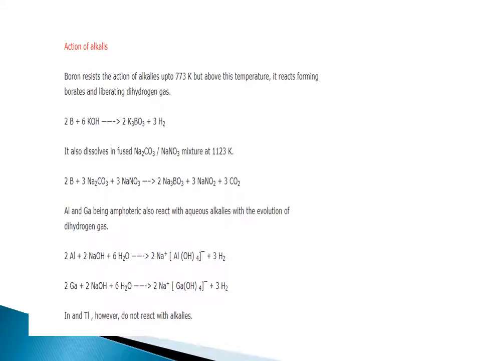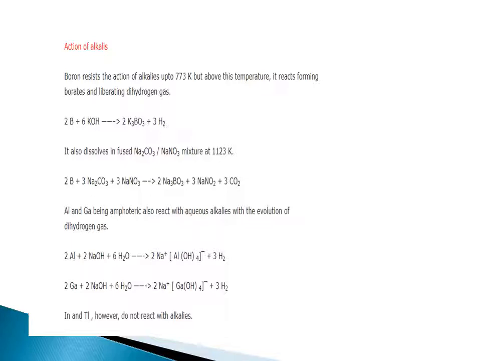Action of alkalis. Boron resists the action of alkalis up to 773 Kelvin, but above this temperature it reacts forming borates and liberating dihydrogen gas. Boron when reacting with potassium hydroxide gives K3BO3 and hydrogen. It also dissolves in fused Na2CO3 at 1123 Kelvin.